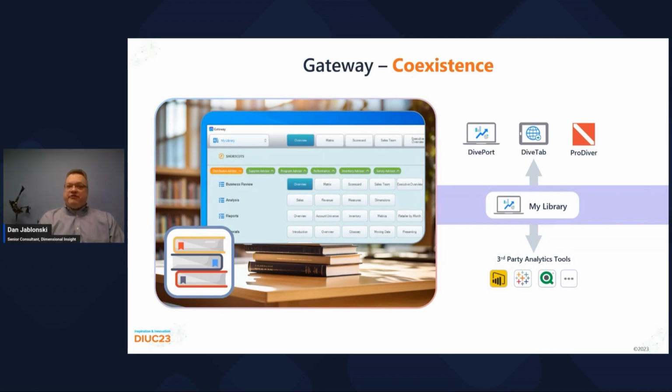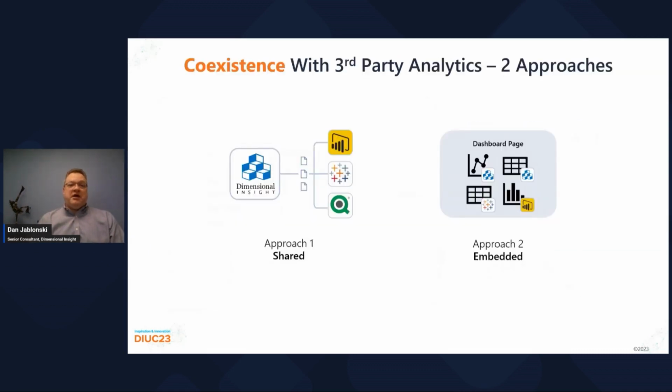I'd like to spend a few minutes showing you some things DI has done and is working on to help Gateway users coexist with other data products in your ecosystem. DI is taking a two-way approach to integration with third-party tools.